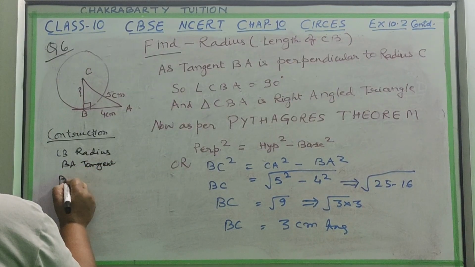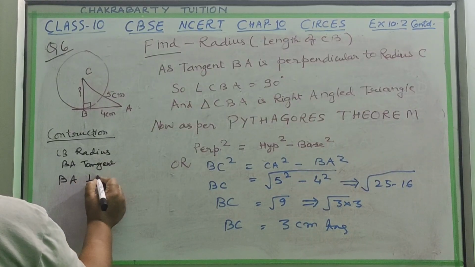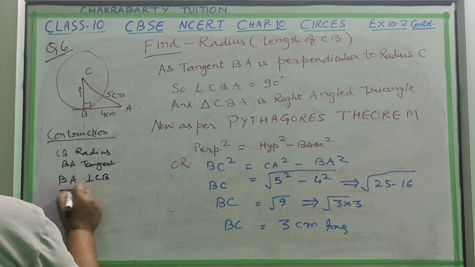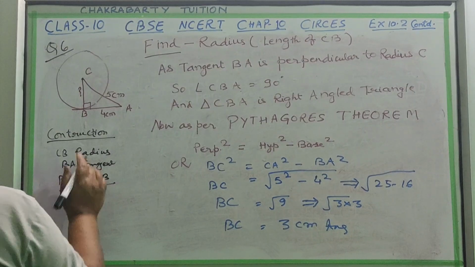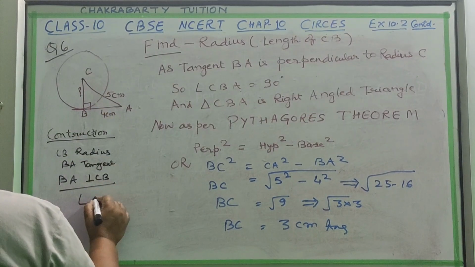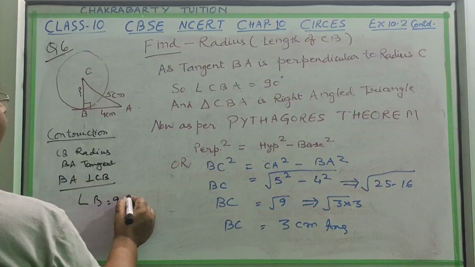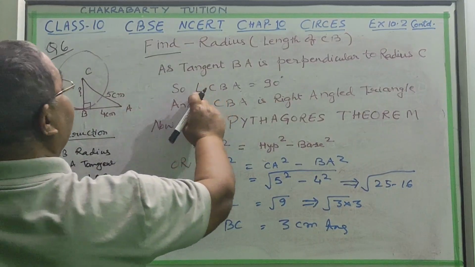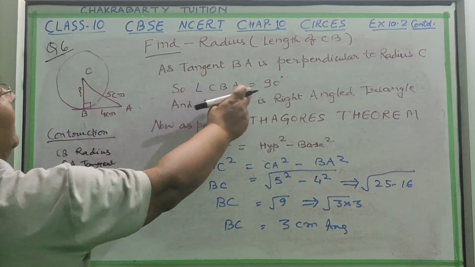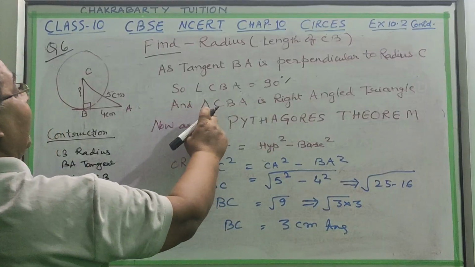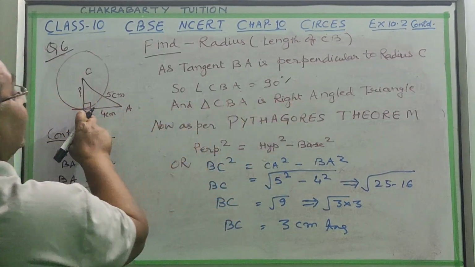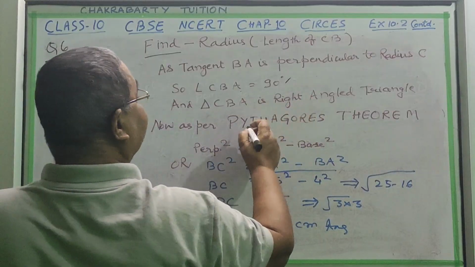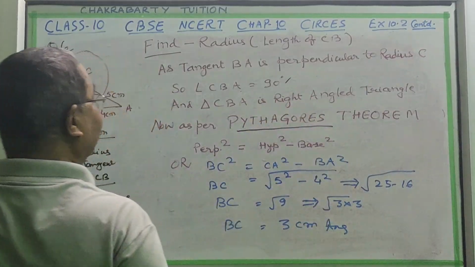Tangents are always perpendicular to the radius. It is one theorem that proves it. So when it is perpendicular, it means angle B will be 90 degrees. So angle CBA is 90 degrees, and triangle CBA is a right angle triangle, and if it is a right angle triangle, our Pythagoras theorem applies.